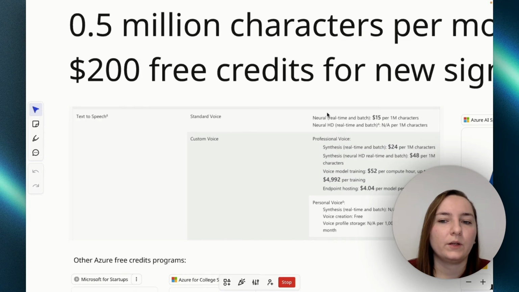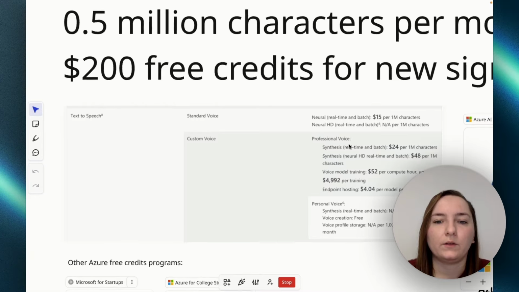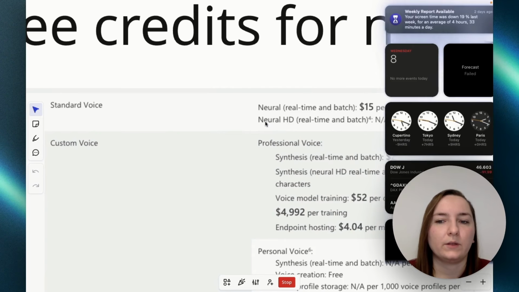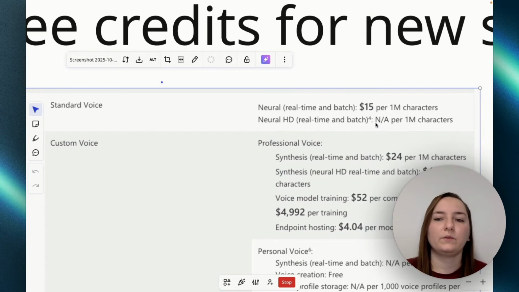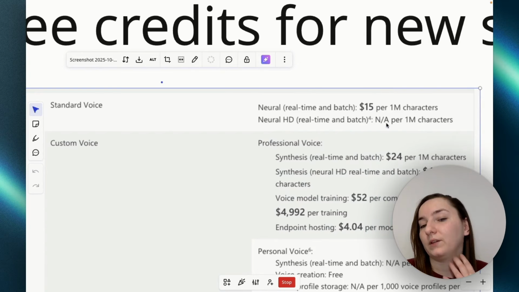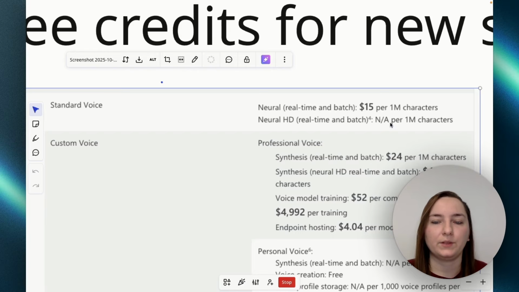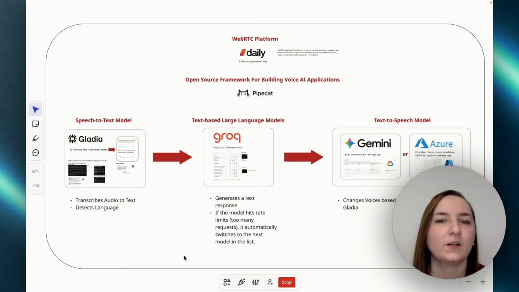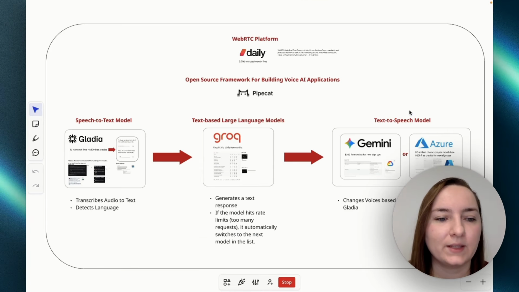So Azure has a standard voice, and they also have two kinds of voices, the neural ones and the neural HD ones. Obviously this one is the better one, but for some reason they didn't give price information, but you can expect this to be maybe $20 or $25, I'm not sure. And you can also have your own custom voices here. So in short, this is basically how our voice bot of today works.